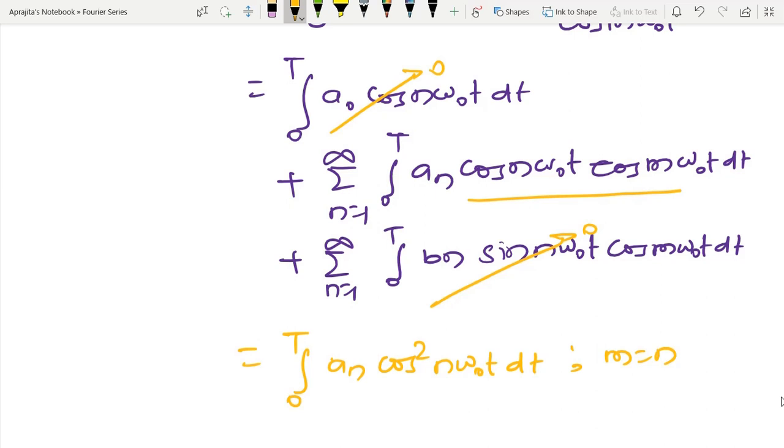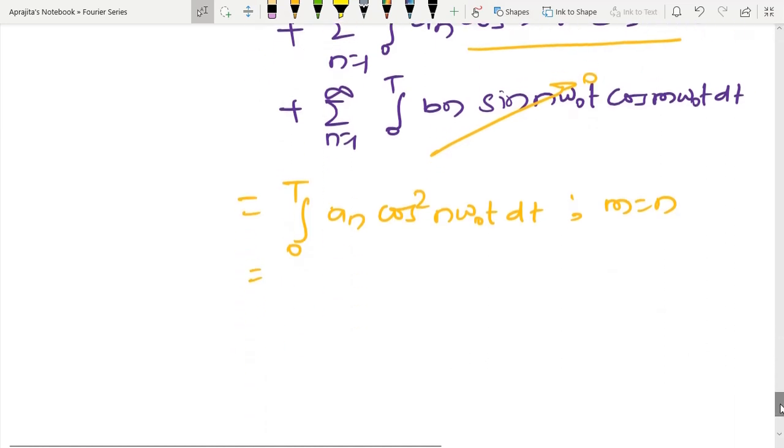And if you calculate the value of this integral, we have already written the value of this particular definite integral, that is nothing but T by 2. So from here it is an, not a0, that is an T by 2.